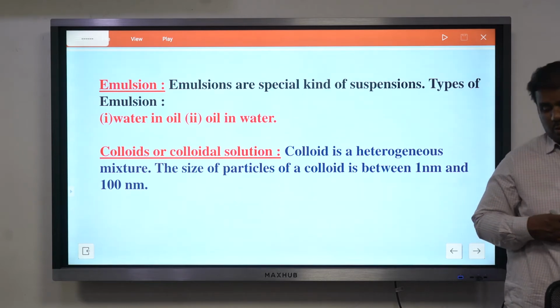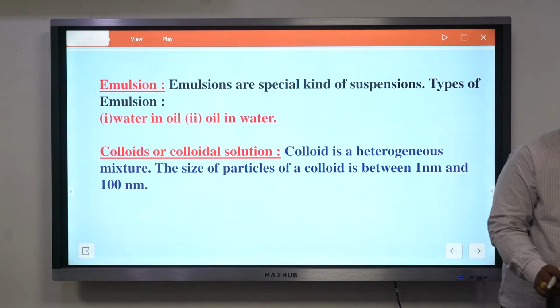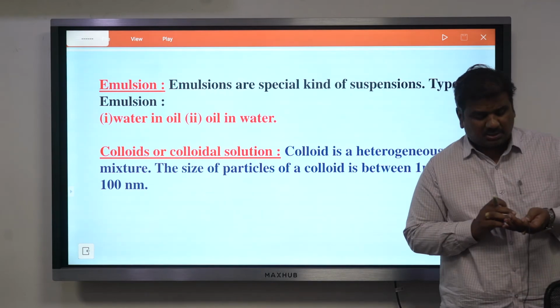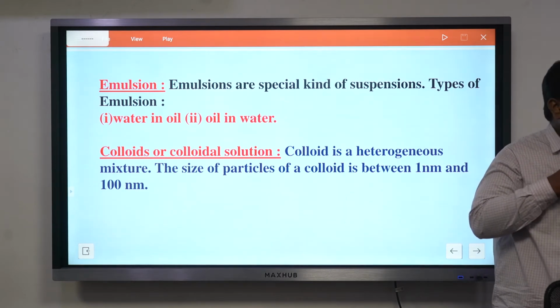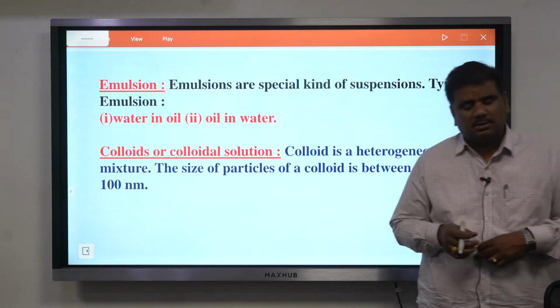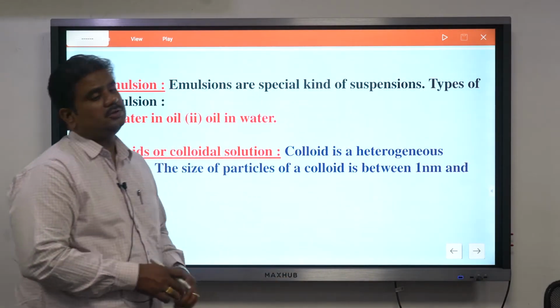In suspensions or in colloids, the 2 layers are not clearly visible. We will not be in a position to see that very clearly in the case of colloids or suspensions. That is the reason why generally we call them colloids or suspensions. We don't use the word heterogeneous combination for them.